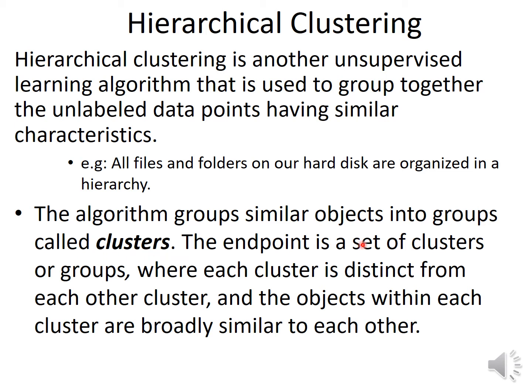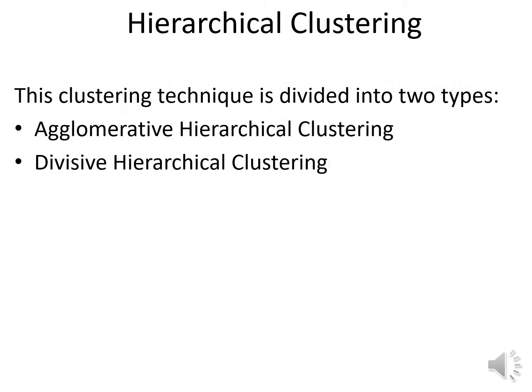The endpoint is a set of clusters or groups where each cluster is distinct from each other. So the clusters are different from each other, and within each cluster the elements are similar to each other. Fine. So hierarchical clustering is divided into two types. First is agglomerative hierarchical clustering and second is divisive.